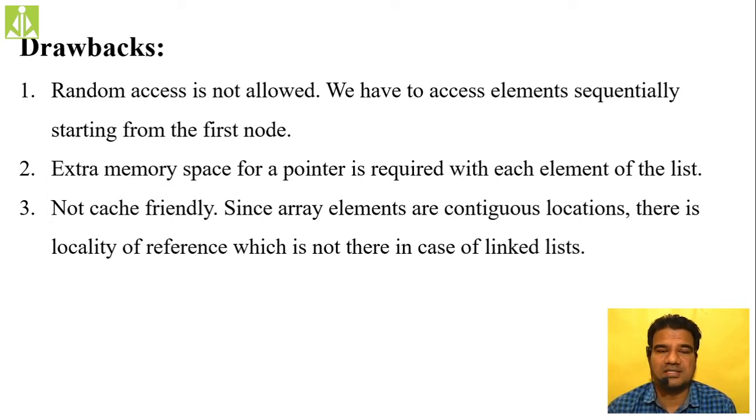If you want to access the 10th element, the index will be 9, so array of 9 will give you the value. Random access is possible inside an array, but that is not possible inside the singly linked list. So this is one drawback. Another drawback is that it takes extra memory to store the pointer, which is not required inside arrays. An array is only a collection of data elements, whereas a singly linked list is a collection of data as well as pointers.